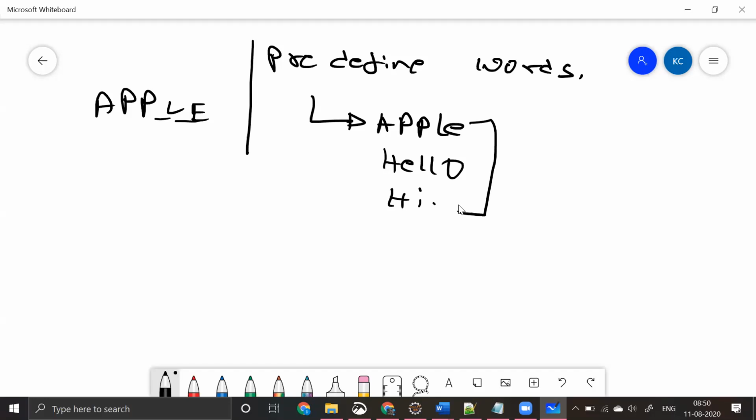Nothing else. When I search H, I should get the autocomplete as hello and hi. So whenever you try to search something, there should be some autocomplete, and you already have a few predefined words in your dictionary or maybe in your database.